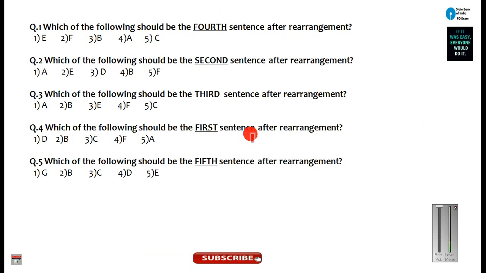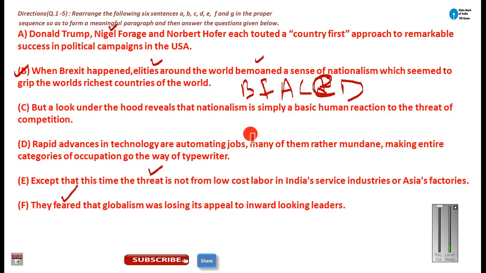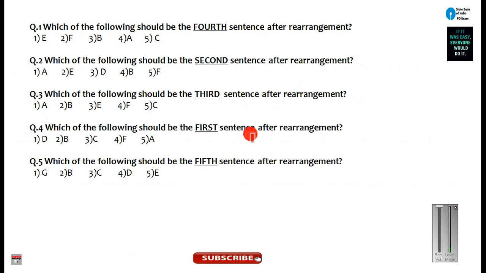Which of the following should be the fourth sentence after rearrangement? Let me see. C is the fourth sentence. So C will be your answer. I mean your answer will be 5. Okay. Second sentence is F. So 5 will be your answer. Third sentence is A. So first will be your answer.